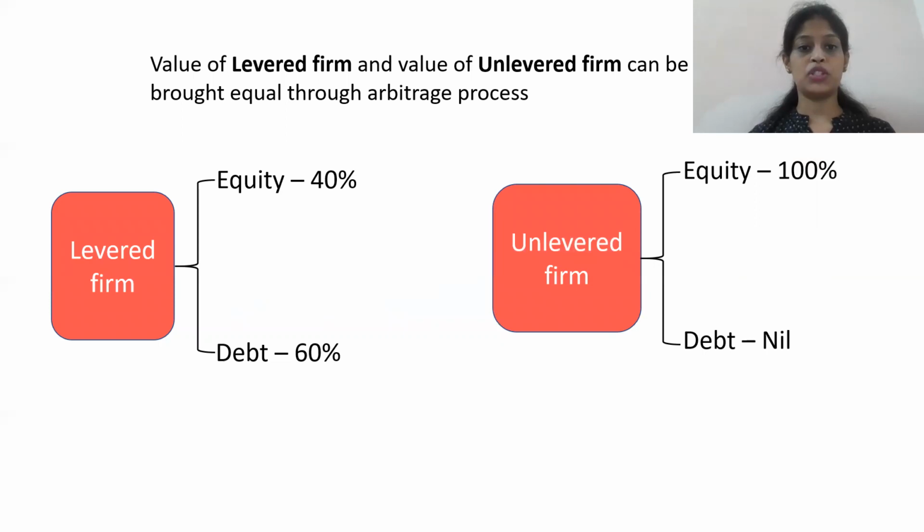The second proposition came up because Modigliani and Miller thought, what if they reconsider and include taxes? That is how the second proposition came.